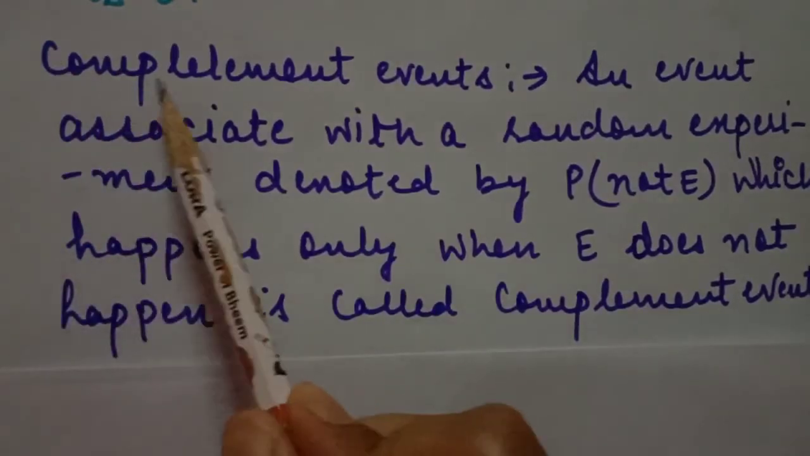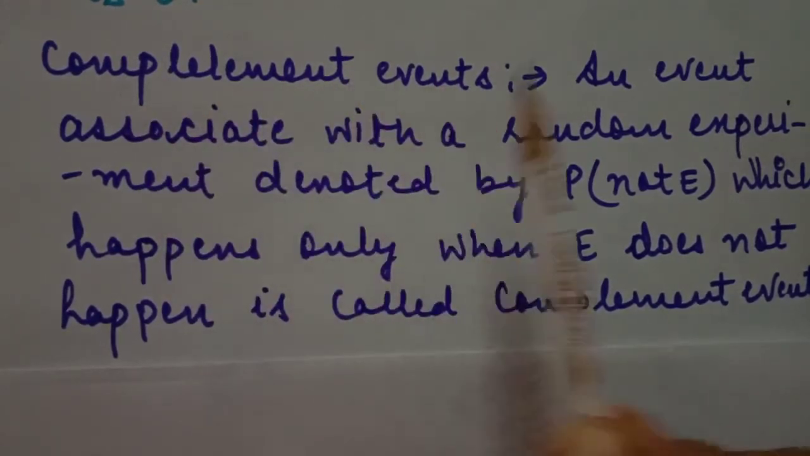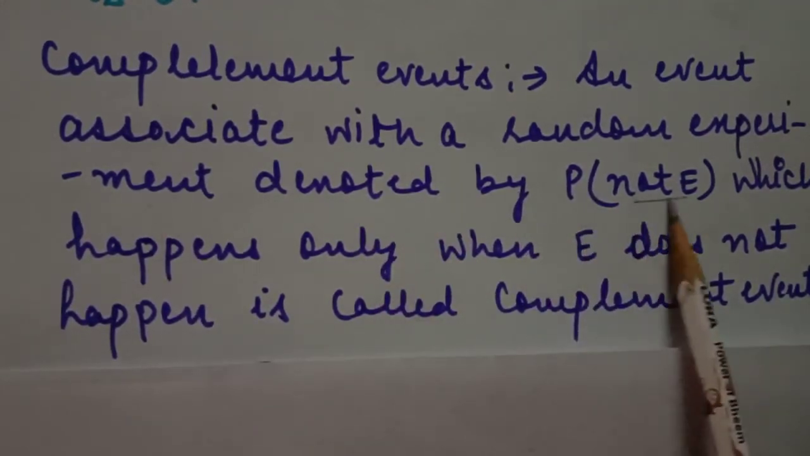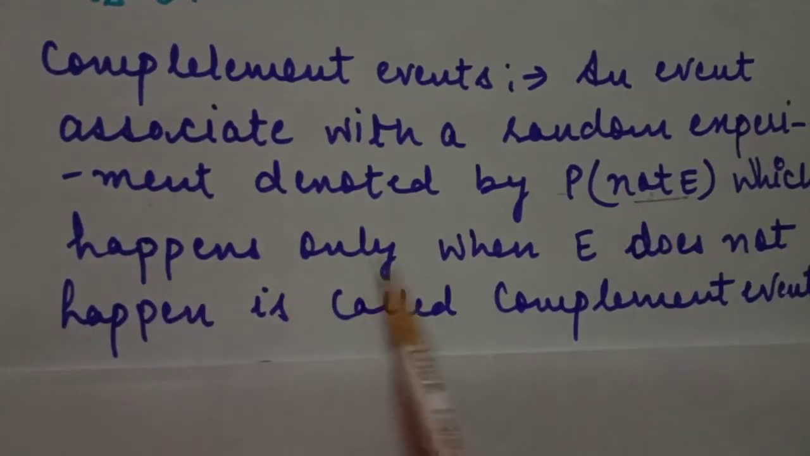Next definition is complement events. An event associated with a random experiment denoted by P not E. Students, pay attention here. It is P not E. It means that the event is not happening, which happens only when E does not happen. It is called a complement event.